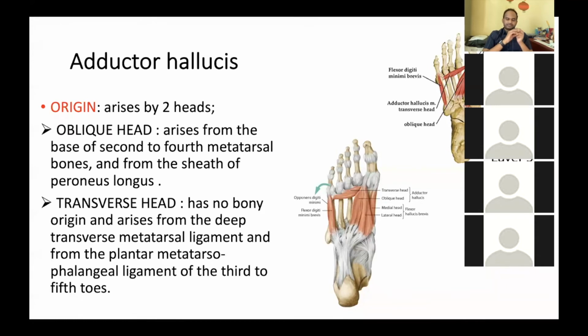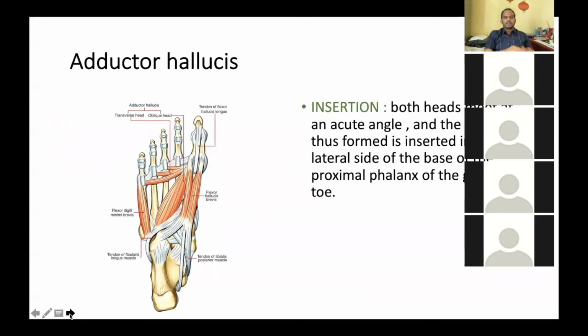Which ligament? Deep transverse metatarsal ligament. Right. Very good. Can you see here very clearly the ligaments, how they are taking origin? Is it clear?